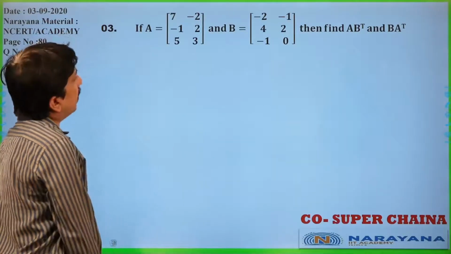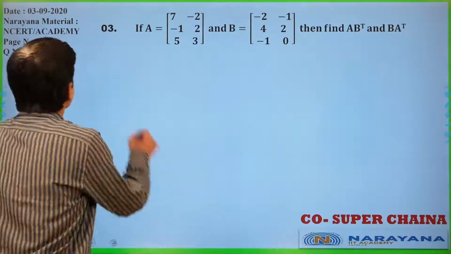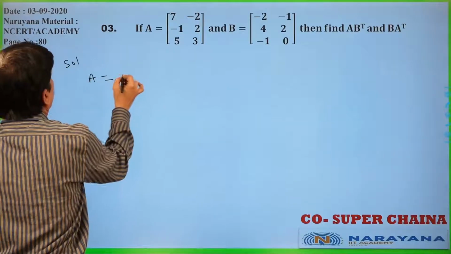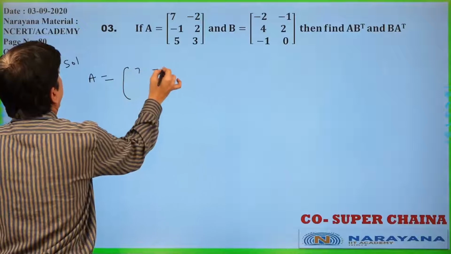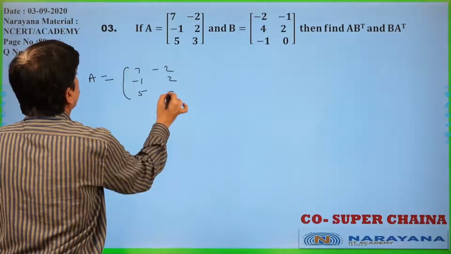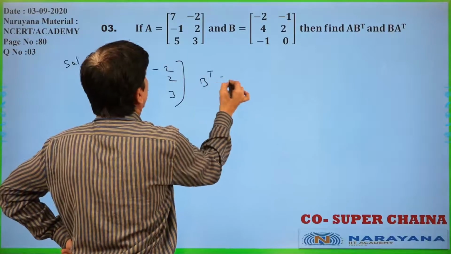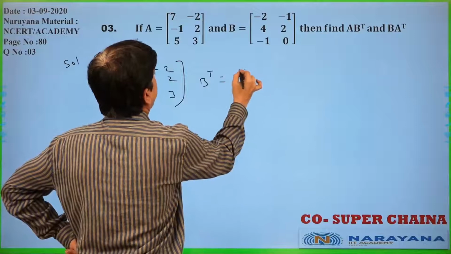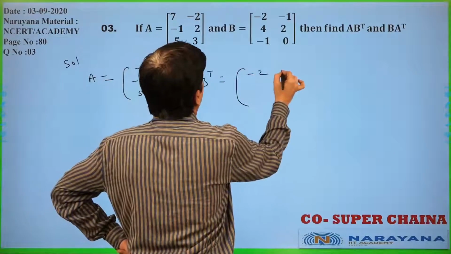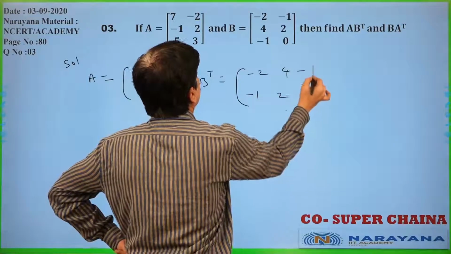Now, A was given, B was given. Find AB transpose, BA transpose. Now, A is equal to 7, minus 2, minus 1, 2, 5, 3. Now I will write B transpose. B transpose is nothing but minus 2, 4, minus 1, minus 1, 2, 0.